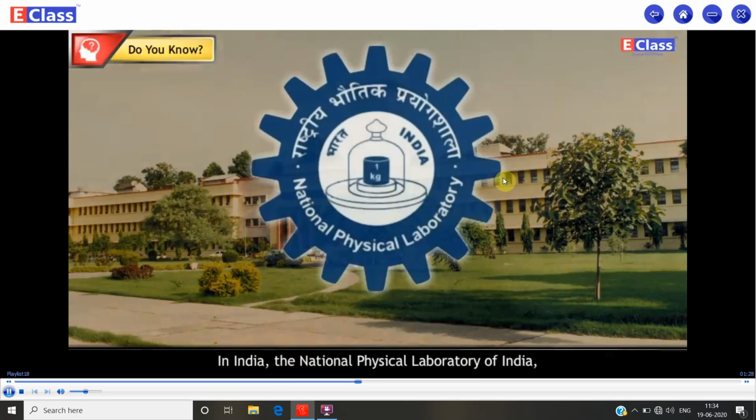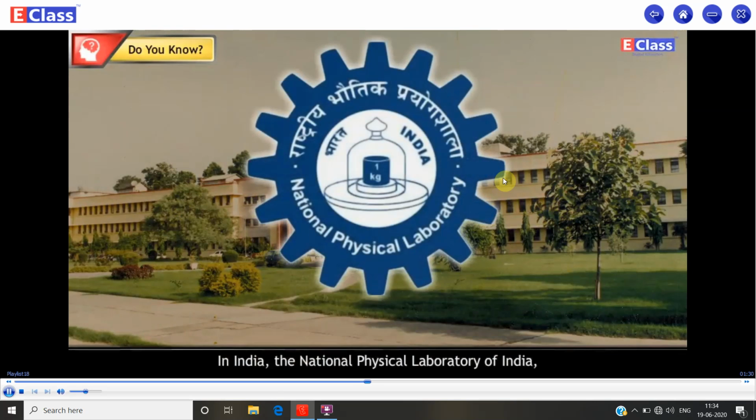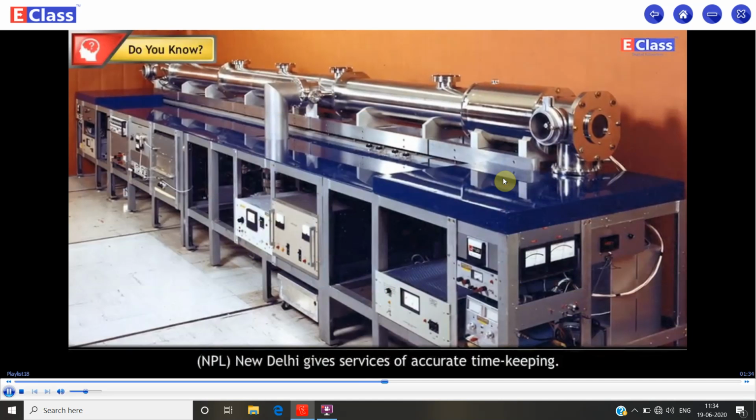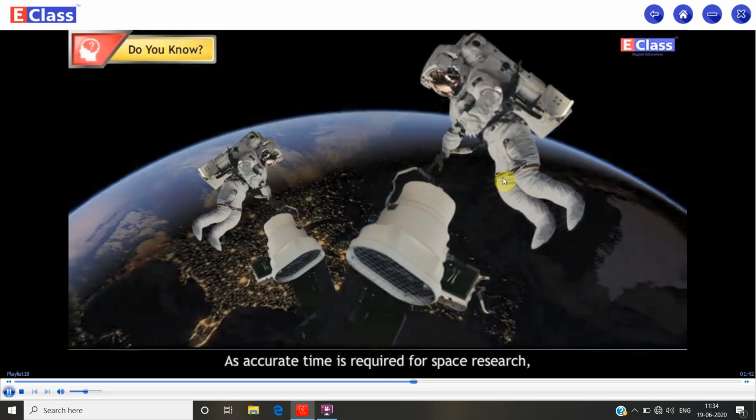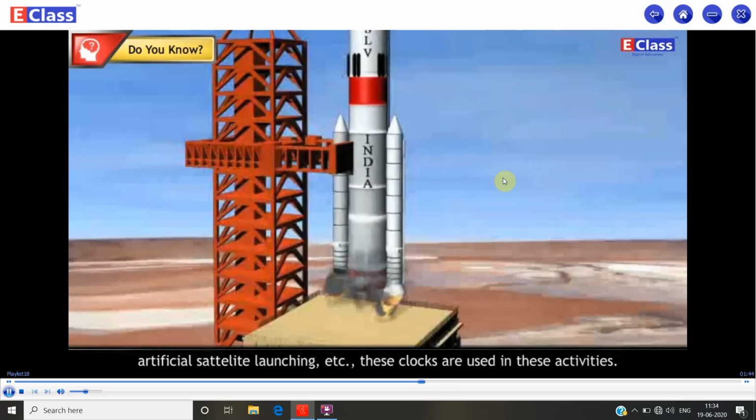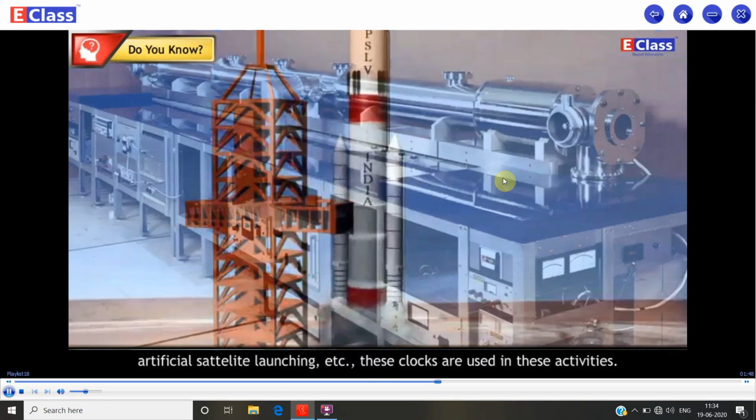In India, the National Physical Laboratory of India, NPL, New Delhi, gives services of accurate timekeeping. The clocks used here are accurate up to 1 lakh part of a second, as accurate time is required for space research, artificial satellite launching, etc. These clocks are used in these activities.